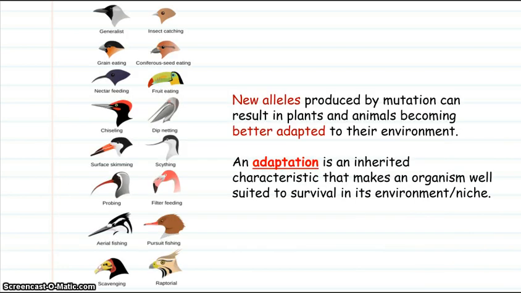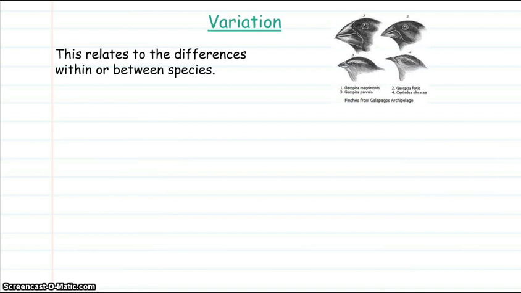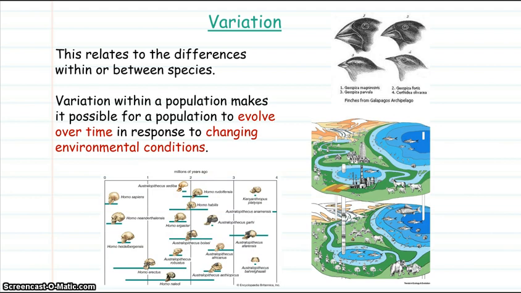New alleles produced by mutations can result in plants and animals becoming better adapted to their environment. An adaptation is an inherited characteristic that makes an organism well suited to survival in its environment or its niche. Variation relates to the differences within or between species. Variation within a population makes it possible for a population to evolve over time in response to changing environmental conditions.